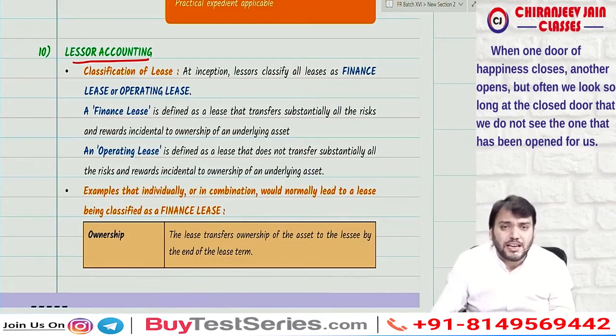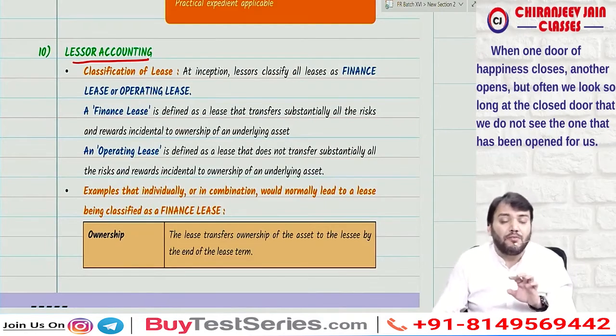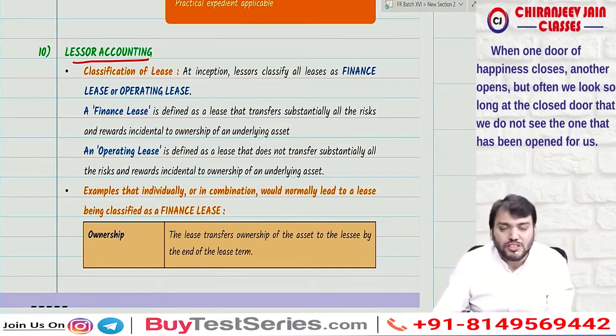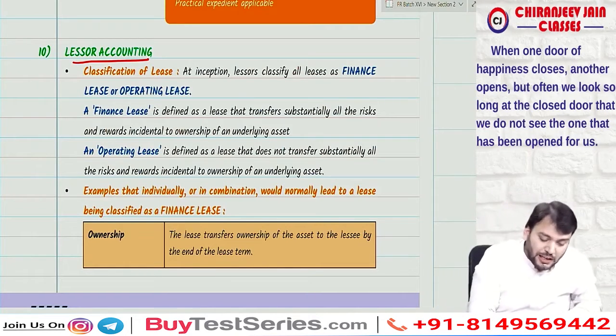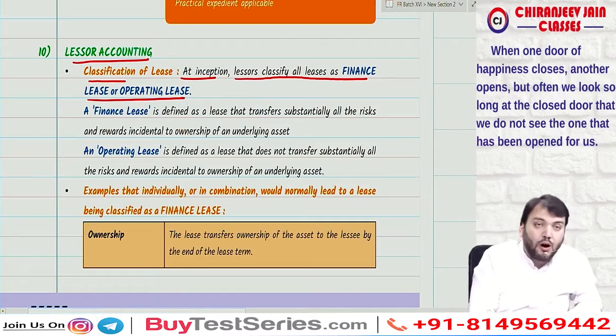So now we need to understand when a lease will be classified as operating and when as finance. It is the same as what you have done under AS 19, so no changes for the classification of lease as operating and finance lease. At inception, the lessor classifies all leases as finance lease or operating lease.